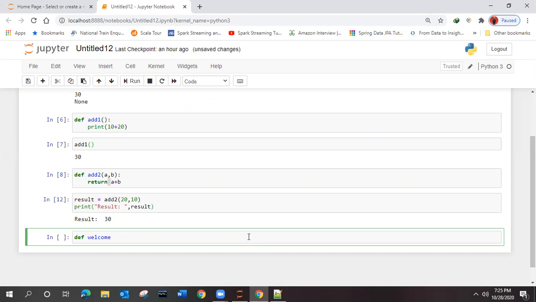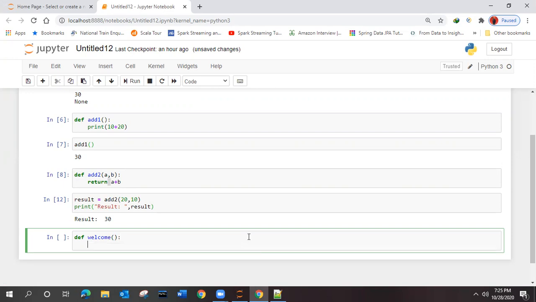So I'll show you one more function, and this will print you some value.